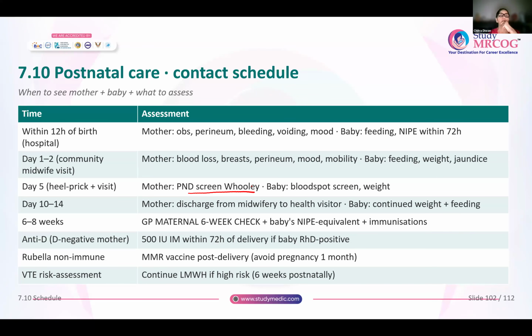At 6 to 8 weeks, there will be a visit by the GP for the 6-week checkup and for the baby for NIPE and also for immunization. Immunizations will start at 6 weeks. If the mother is Rh negative and the baby is Rh positive, anti-D to be given to the mother within 72 hours of delivery. And MMR vaccine is nowadays given routinely in the postpartum period, and you will tell the mother to avoid pregnancy for 1 month.